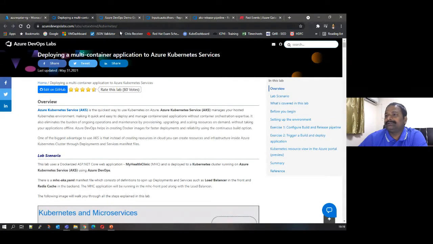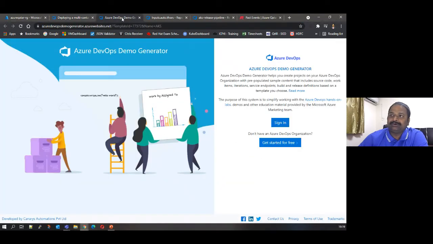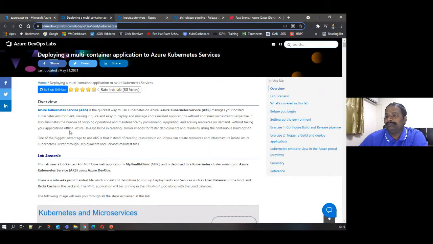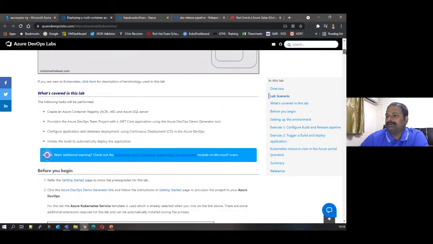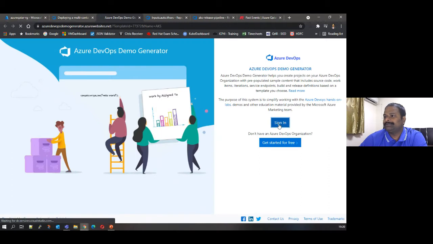This particular example is available in the Azure DevOps demo generator. Today we'll see that. Let me close this. If you go here, this is the Azure DevOps generator. Let me sign in.